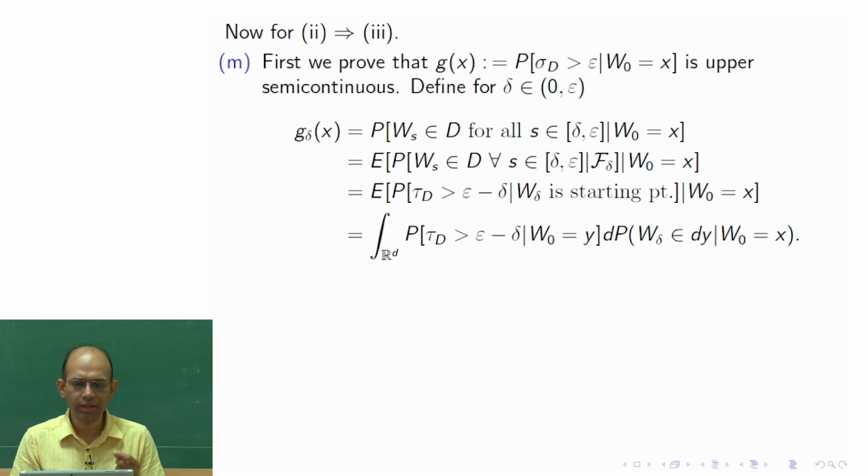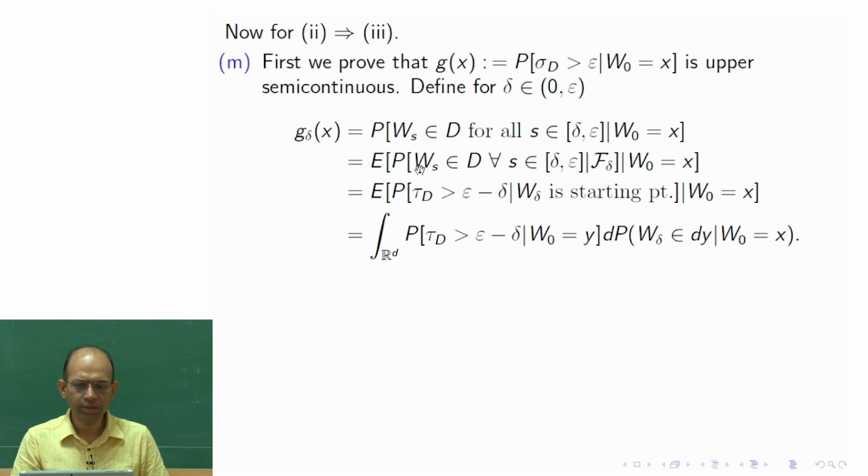This is a similar but different event from sigma d greater than epsilon, which says the exit time is more than epsilon. Here it is saying the motion is inside the domain at least between delta and epsilon, with W0 equal to x.